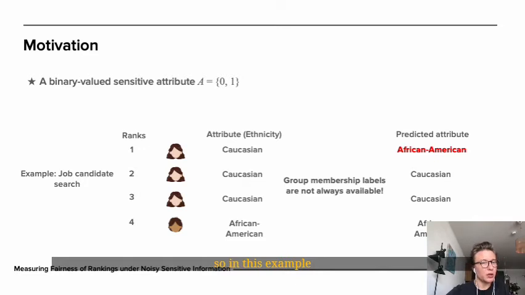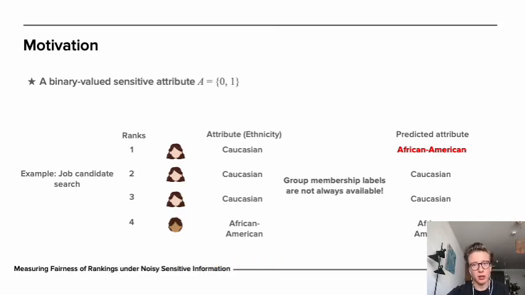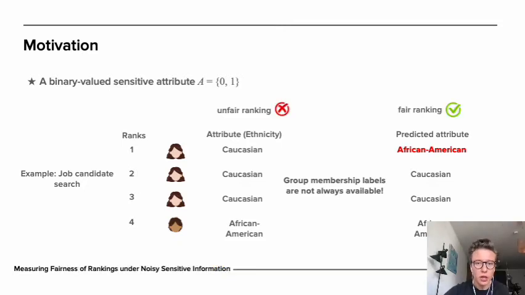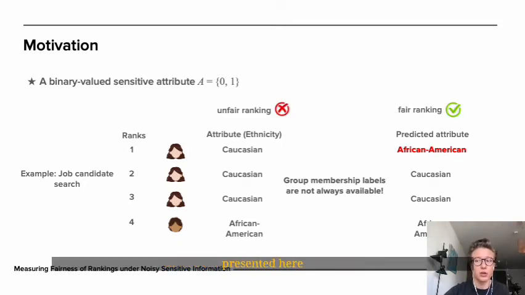So, in this example, the first person has been incorrectly classified as African American, potentially leading to an erroneous evaluation of bias. Let's consider the ranking we have presented here. Using a simple metric such as fractional representation in the top 4, based on the real group assignments, we can see that the ranking is biased against African Americans. However, if our representation in top 4 metric was evaluated using the incorrectly predicted proxy labels, we could decide that everything is in order and the ranking is balanced.